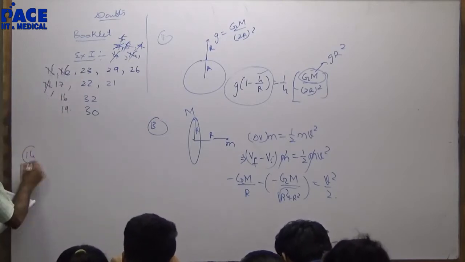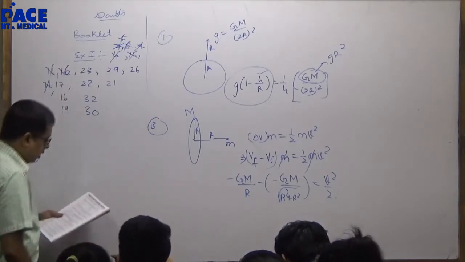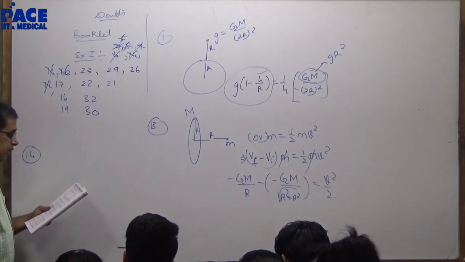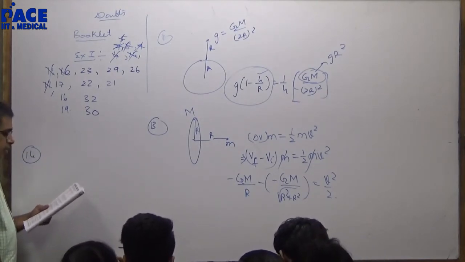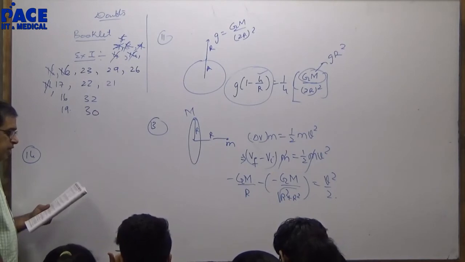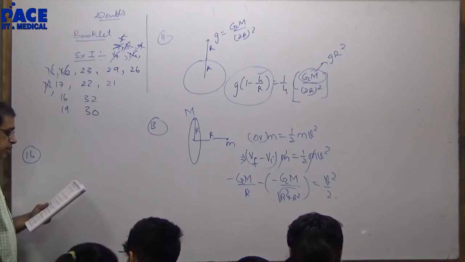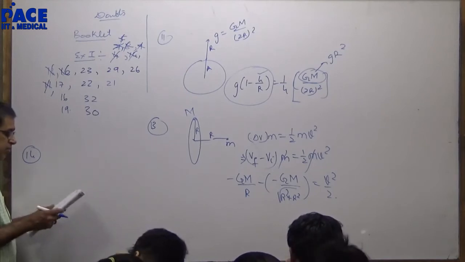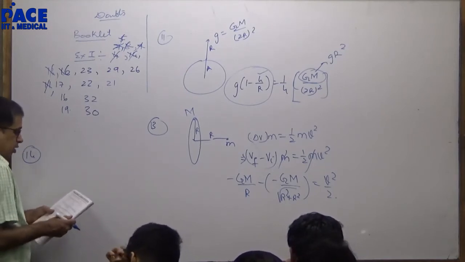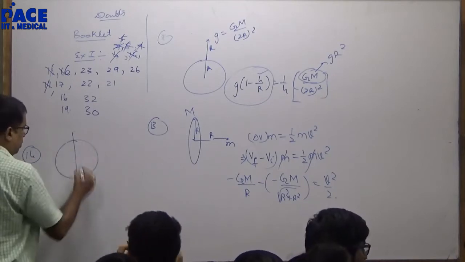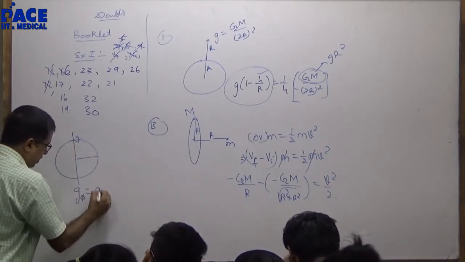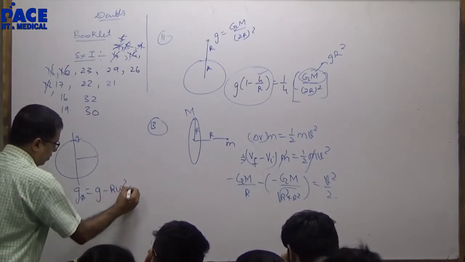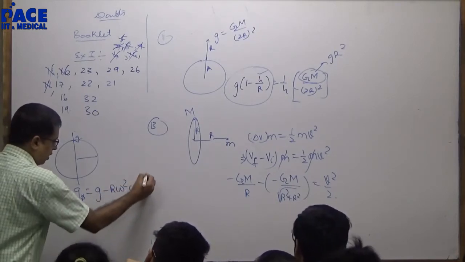Question 14. Spherical uniform planet rotating about its axis. The velocity of a point at the equator is v. Due to rotation of the planet about its axis, acceleration due to gravity at the equator is half of the gravity at the poles. Right? Rotation due to Earth. If I take g here, g phi is g minus r omega square cos square lambda.